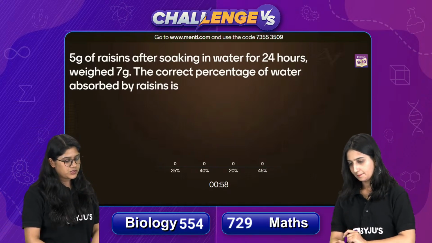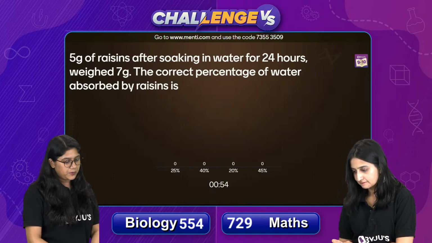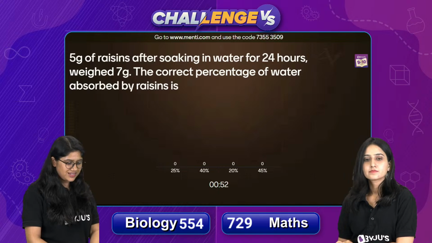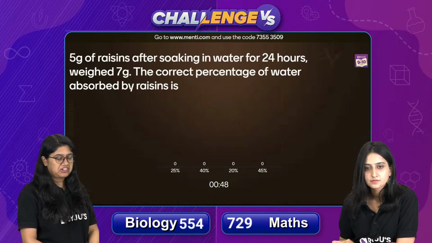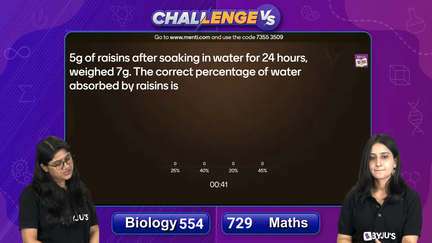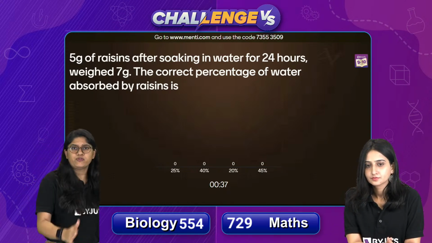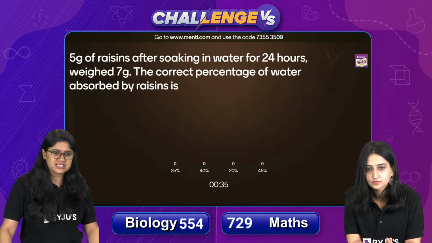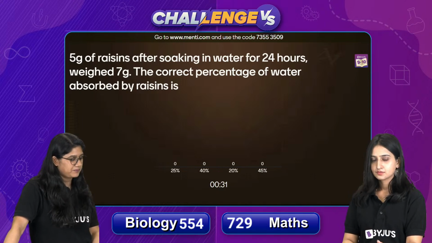5 grams of raisin was soaked in water for 24 hours, weighed 7 grams. The correct percentage of the water absorbed by raisins is easy here. बहुत ही easy formula hai. You know what you have to do, right? Everyone quickly vote for the correct answer. Here we have 4%, 25%, 40%, 20% or 45%. Easy. It's a very straightforward question, right? It's a very simple formula, right? It's a very, very easy concept, I would say.